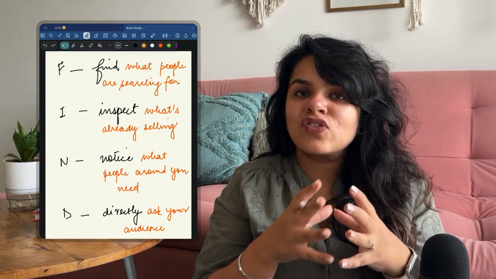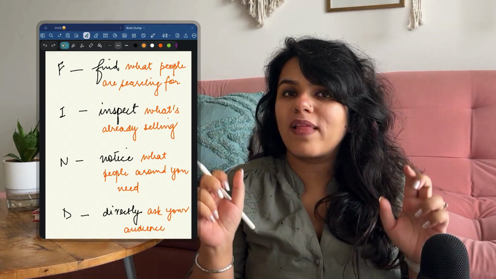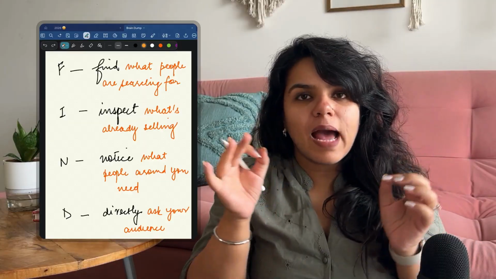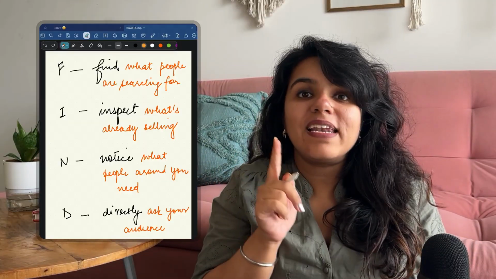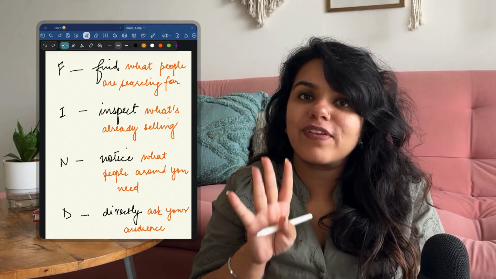You've spent months trying to think of a digital product idea. You're scared of picking the wrong one or the one that doesn't sell. But what is happening is that you're looking at it from just one lens. The whole process actually needs you to look at it from four different lenses.